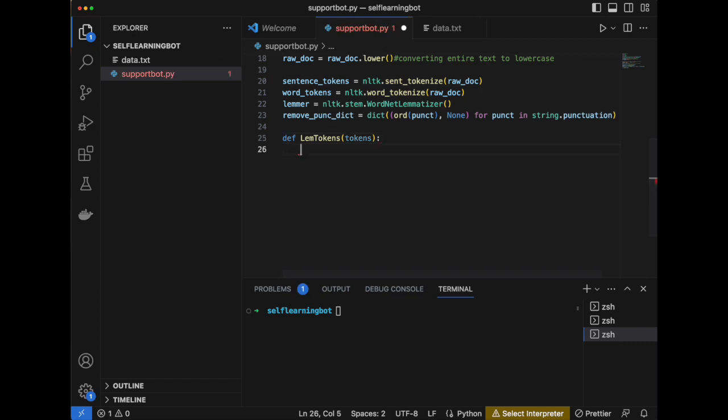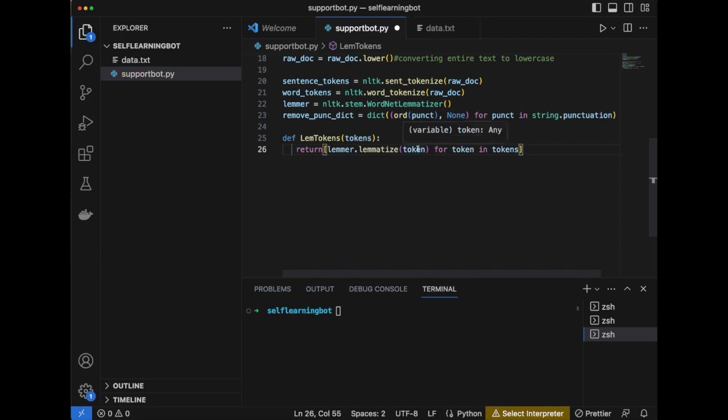Next, we are going to define a function called LemTokens, in which we are going to pass the tokens whenever we call this function, and inside that we are going to return their base. For example, if the token is running, then it'll become run, so it converts into base form.